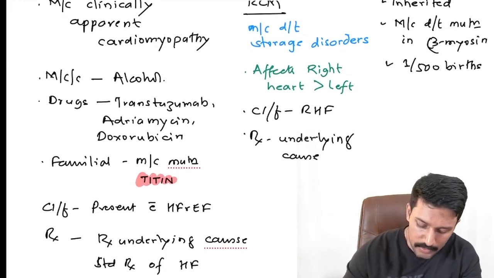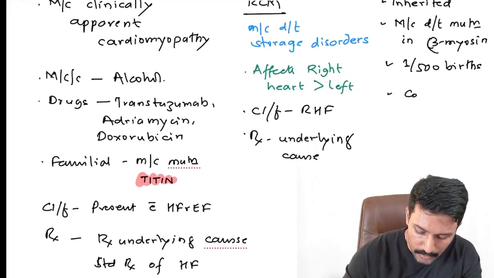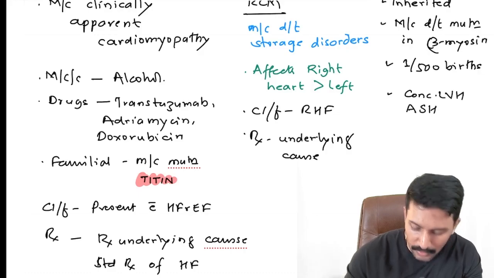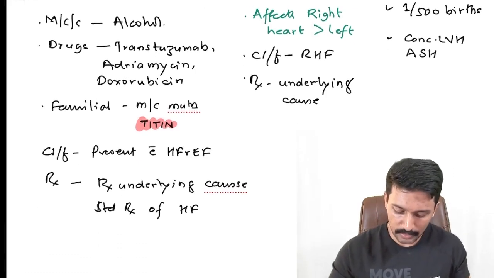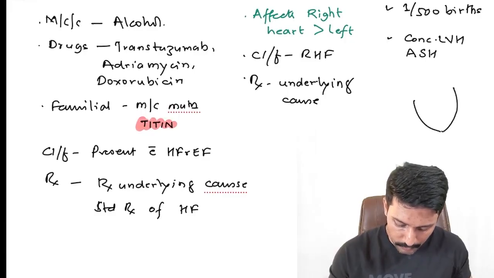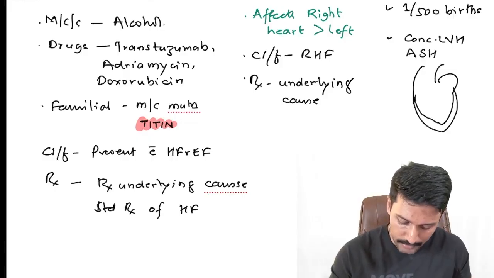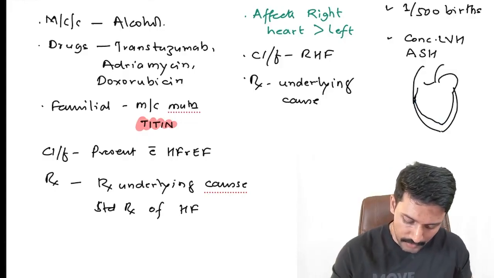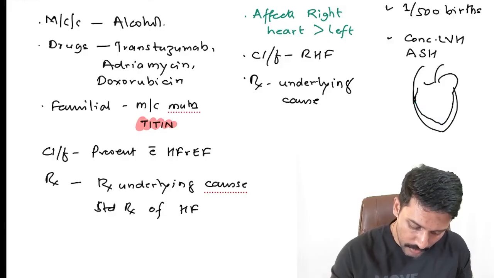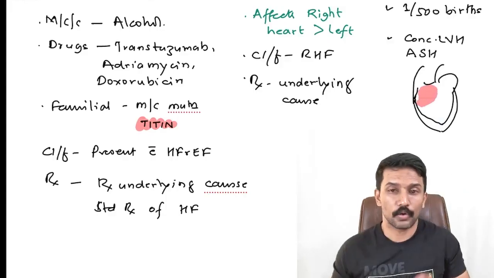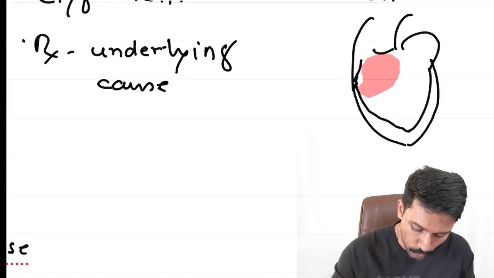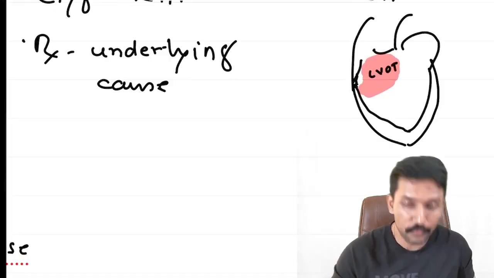Now, exactly what happens in these patients? These patients develop concentric LVH and asymmetric septal hypertrophy. So basically, let us say this is the left side of the heart, this is the left atrium and left ventricle, this is the aortic valve, and the area where the blood leaves the left ventricle and goes towards the aorta is called the left ventricular outflow tract.